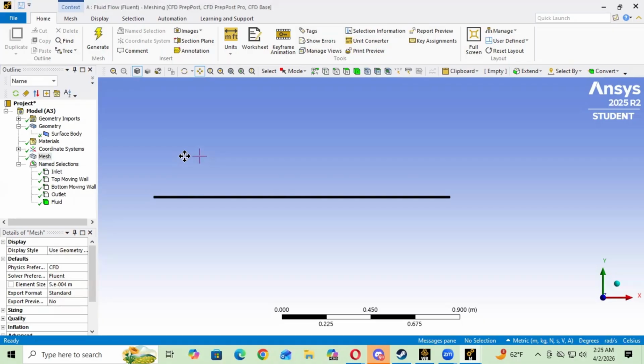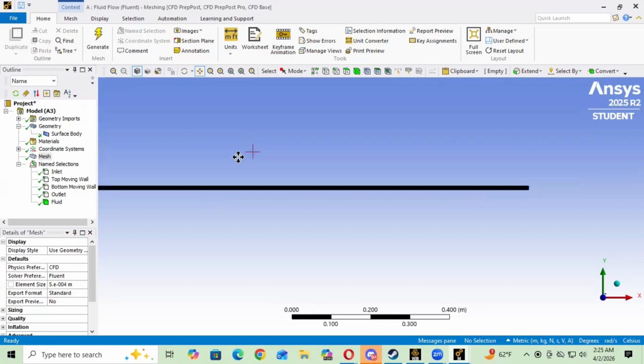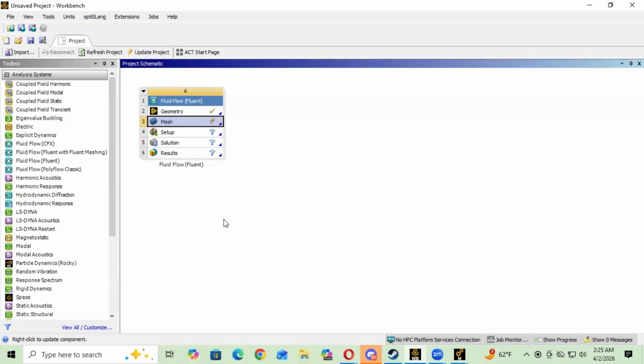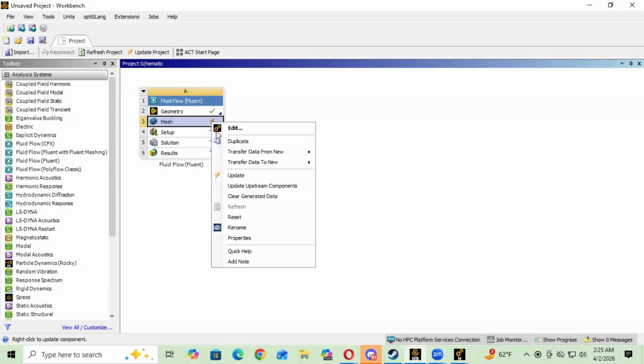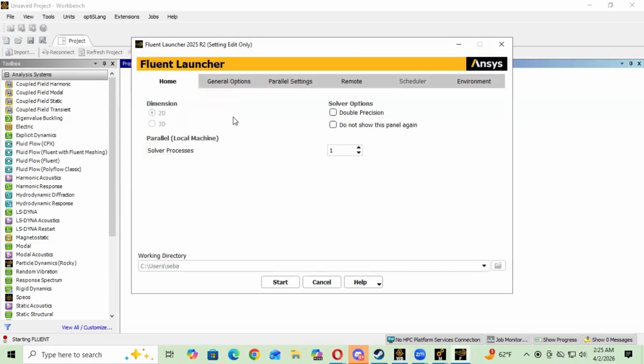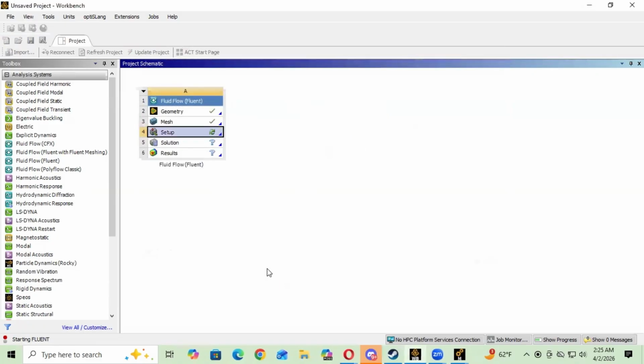All right, so it took a couple of minutes, but now we have the mesh right here, and now that we're finished with the mesh, we want to exit, and right here, we're gonna right click, and we're gonna update until we get the check mark, and now we go on to the next step, which is setup. Okay, so now we want to click double precision. We're gonna use 4 processes for this. You could also use 16. Just like to use 4.